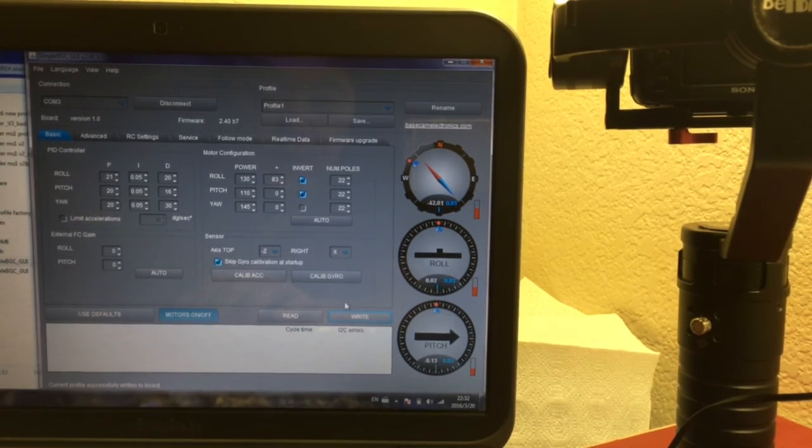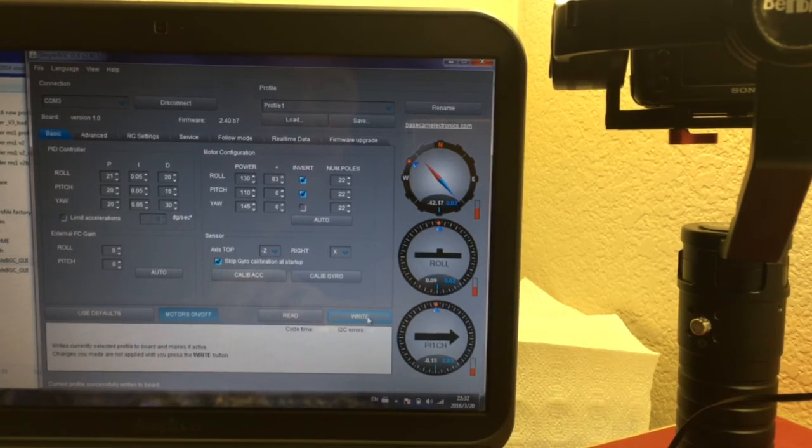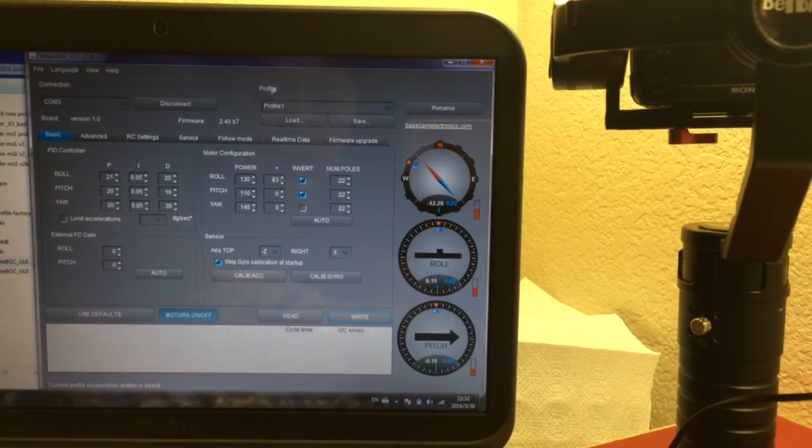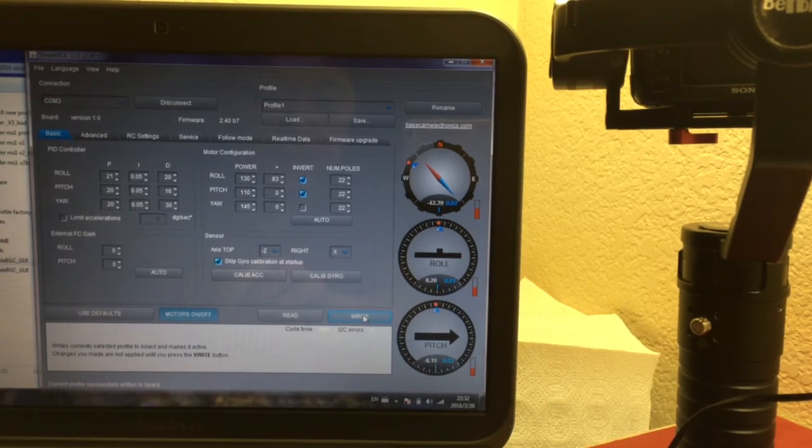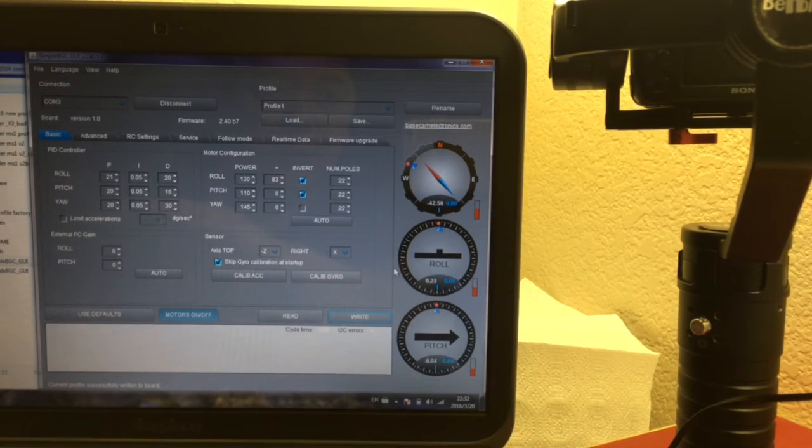Okay, after we calibrate gyro and calibrate ACC, we write again. We must write as the last step in profile 1, okay? Write again. Okay, now all the information is written into the gimbal system.